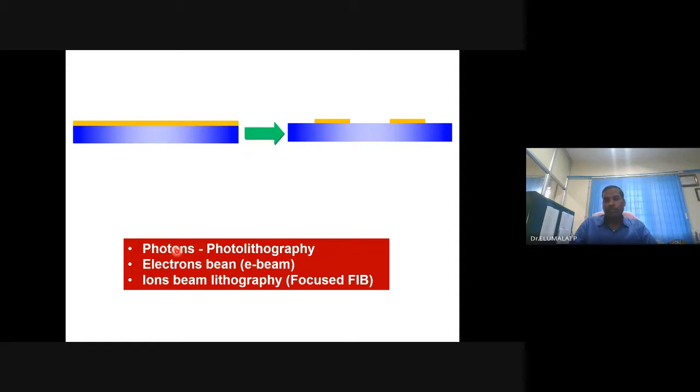Instead of electrons, you can use ions for lithographic fabrication, and that is known as focused ion beam lithography, simply FIB.